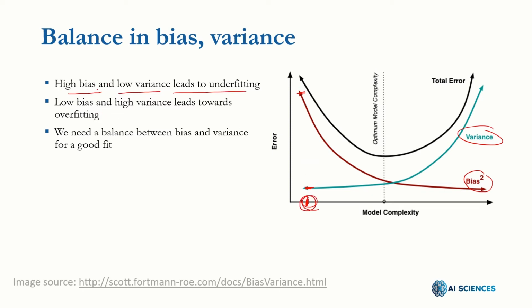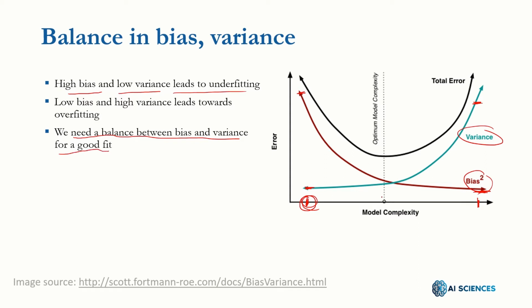And in the opposite scenario, where the bias is low but the variance is high, it is overfitting. So what do we need to overcome this situation of underfitting? We need a balance between bias and variance for a good fit.